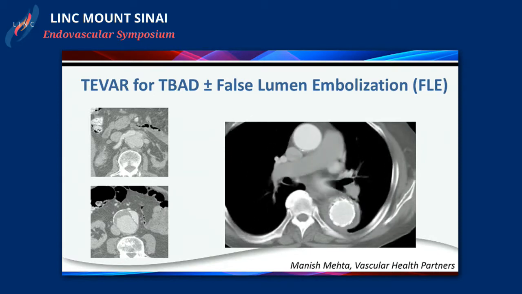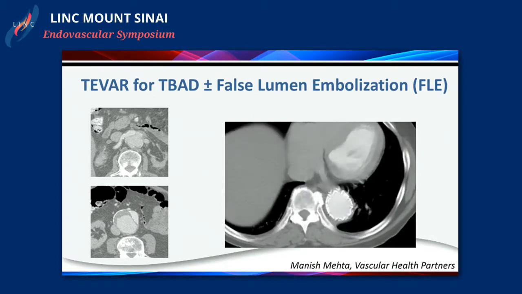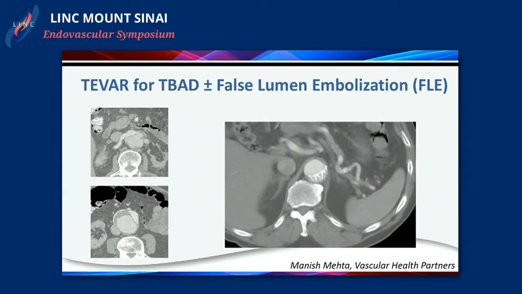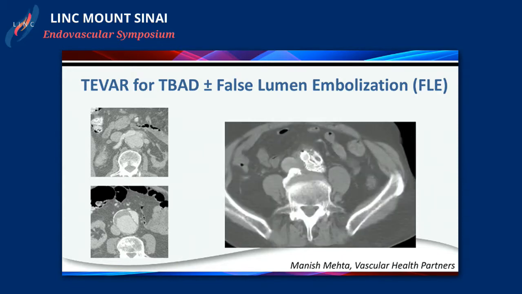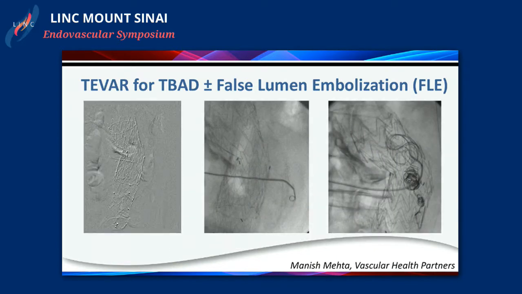Here's another patient who had a TEVAR and a subsequent EVAR for thoracoabdominal aortic dissection, but as you see at the infrarenal aortic neck, there's a double lumen, and there was a false lumen endoleak going into the infrarenal component of the abdominal aortic aneurysm sac.